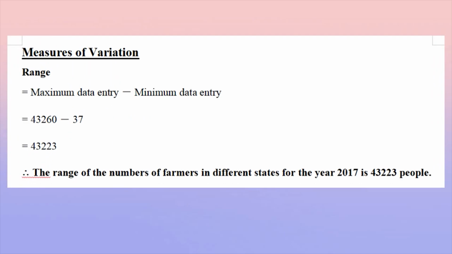Measures of variation, including the calculation for range, variance, and standard deviation. Range is calculated by maximum data entry minus minimum data entry. So the range of the numbers of farmers in different states for the year 2017 is 43,223 people.